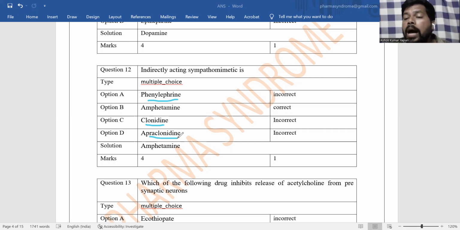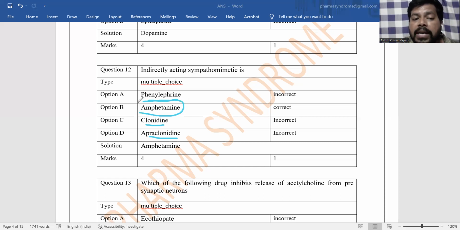Apraclonidine is also an alpha-2 receptor agonist. So directly acting drugs means they directly interact with the receptor. Indirectly acting means they show action in different ways, but ultimately increase the neurotransmitter level. That neurotransmitter binds to the receptor. And mixed acting means having action of both direct as well as indirect. And the answer here is amphetamine.